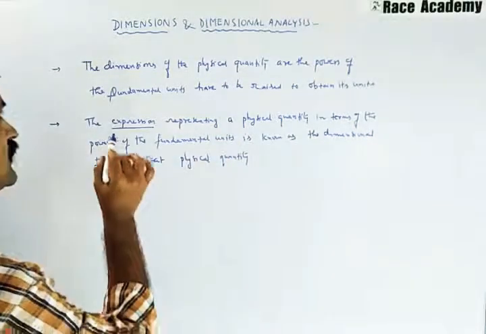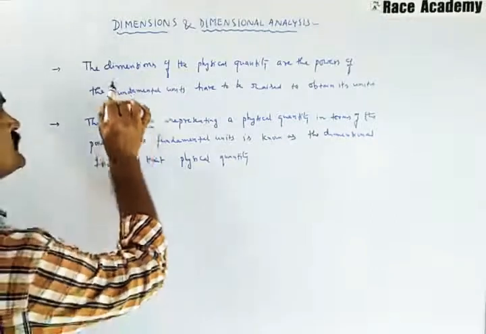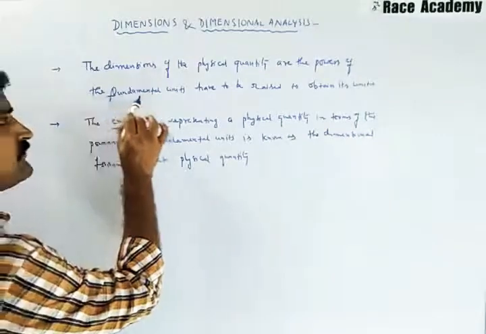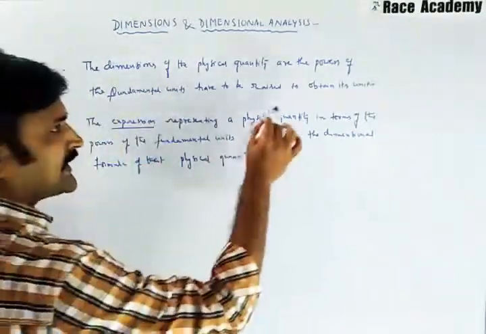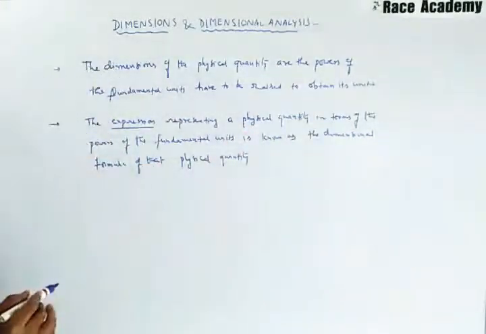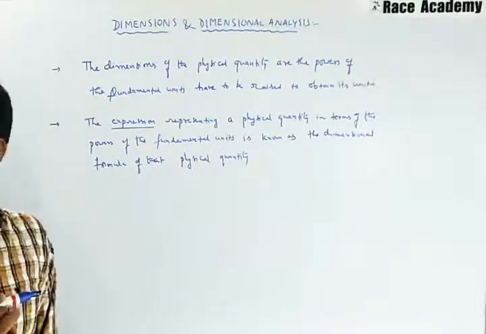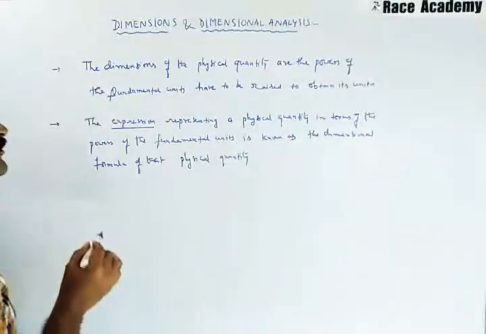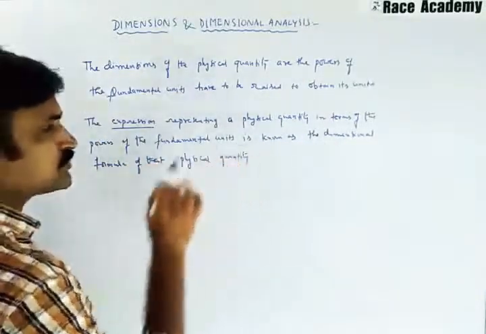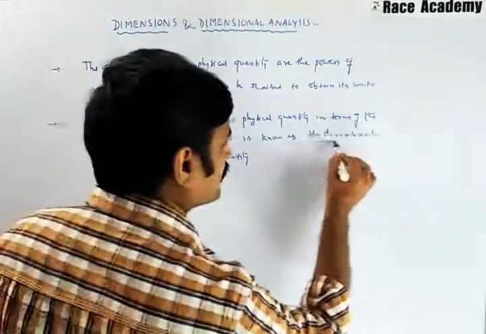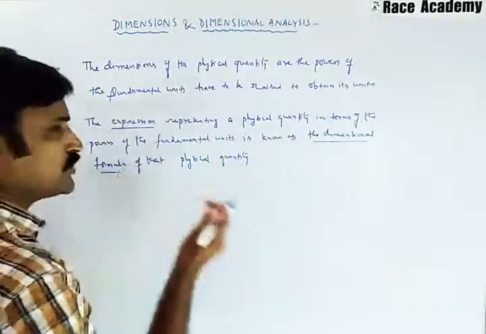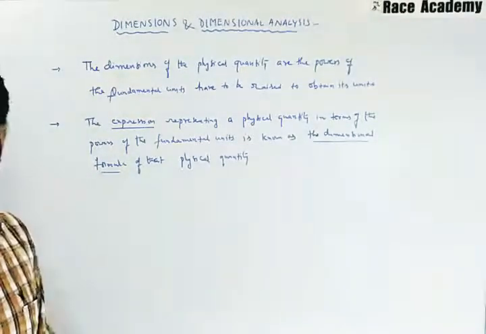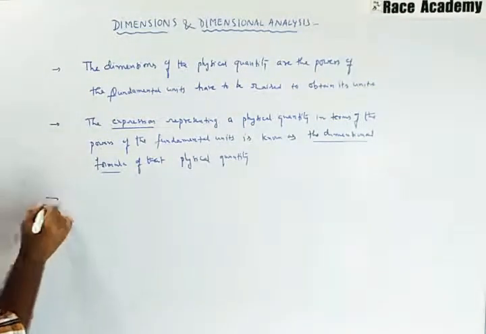So first we have to remember what the dimension is. The dimensions of the physical quantities are the powers to which the fundamental units have to be raised to obtain its units. The second one is the expression representing a physical quantity in terms of the powers of the fundamental units, known as the dimensional formula. Once we know the formula, we can easily tell what the dimensional equation is. Now we will talk about the dimensional equation.